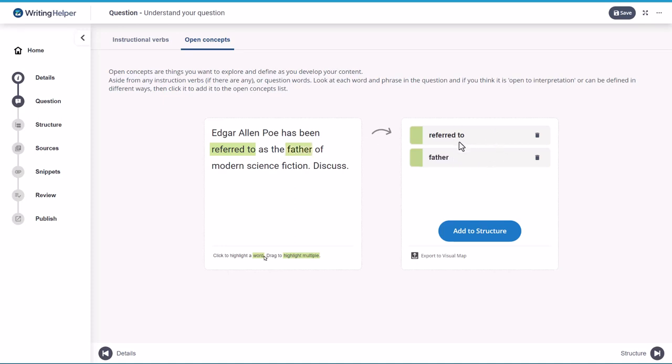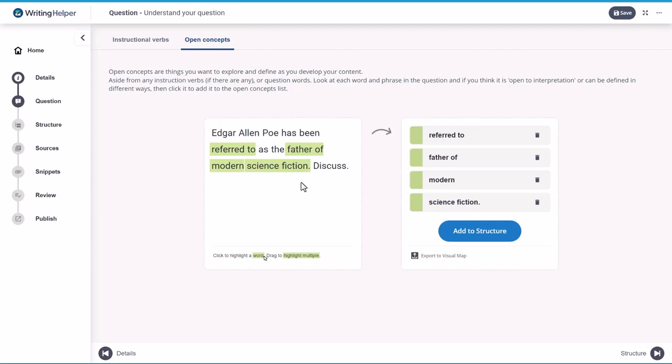You can see as I select concepts, they appear on the right hand side. I can bin them, reselect them. I can click them to deselect as well. And I can drag across a phrase like father of. Modern, what do you mean by modern? Modern could be the last 6 months, it could be the last 100 years. Finally, I think science fiction warrants some investigation or definition.